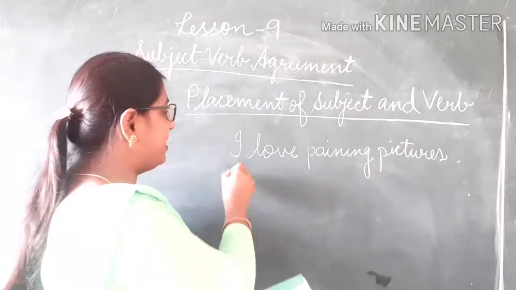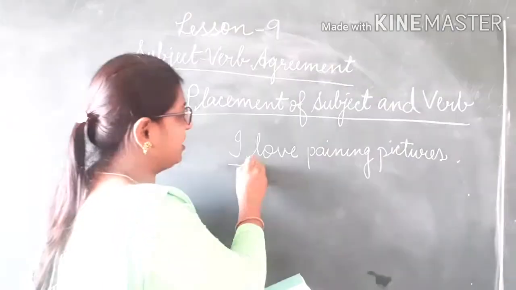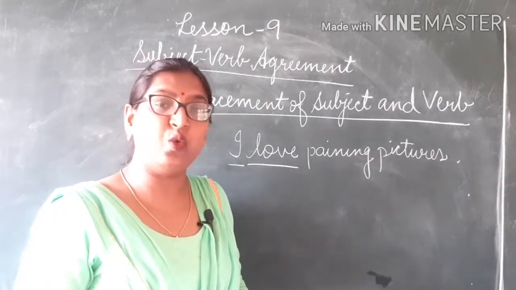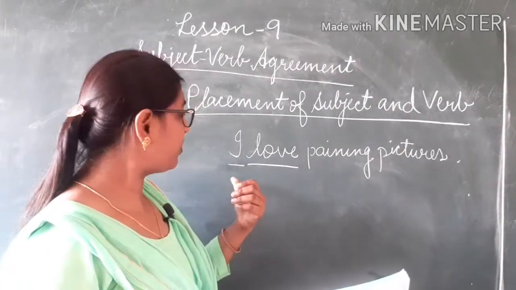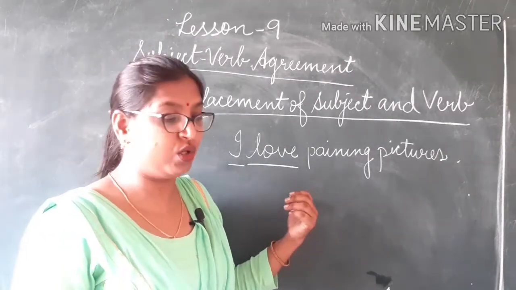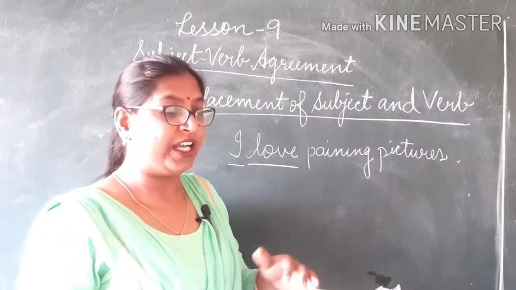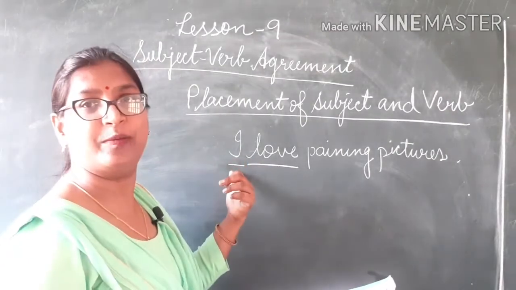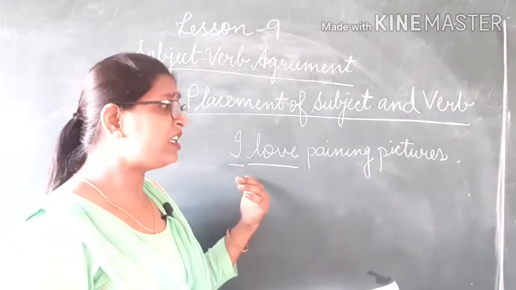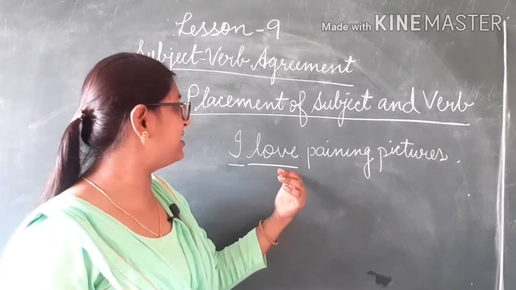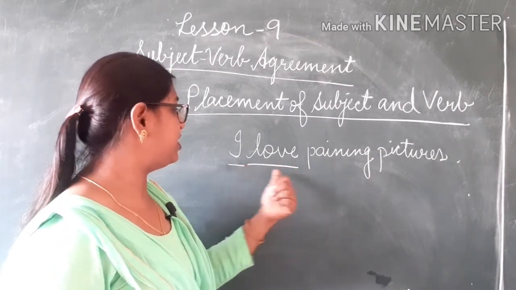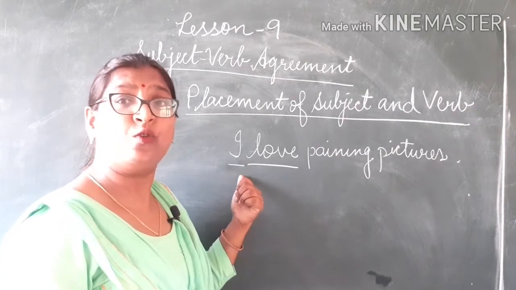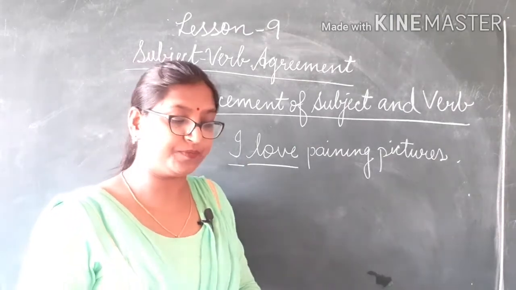Here, I is the subject and love is the verb, placed very close to each other. Here we can see the subject is placed immediately before the verb. It is a declarative sentence, and the subject is placed just before the verb in this sentence.